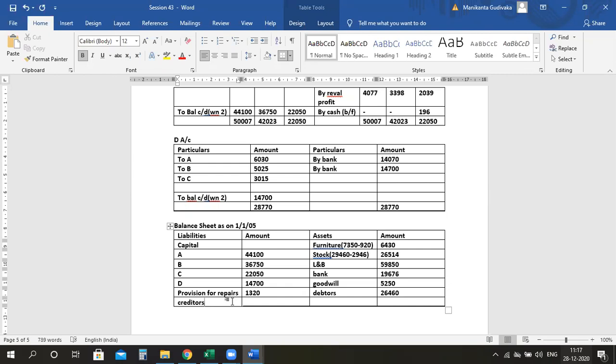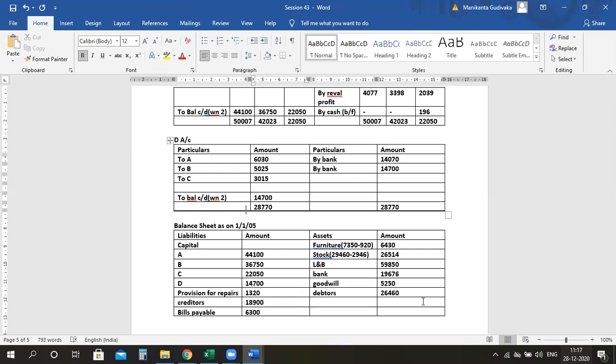One minute, just hold on. I'm just taking creditors also. Creditors is 18,900. Then we have bills payable, which is 6,300. Is it correct?